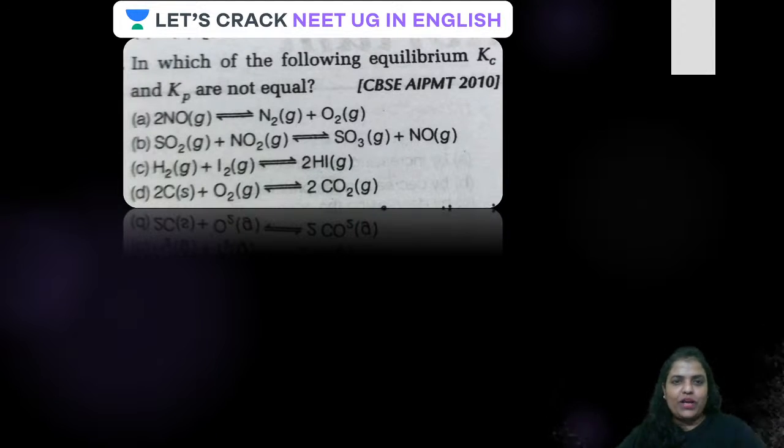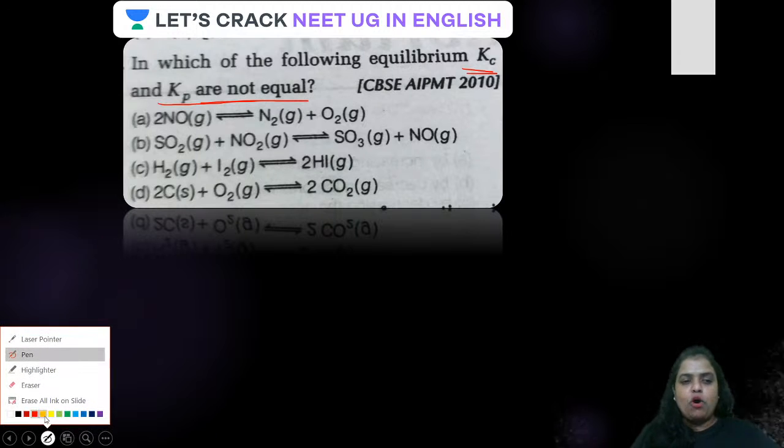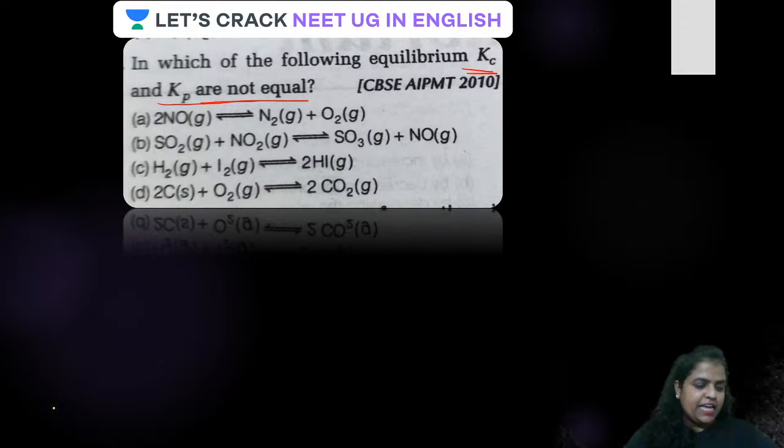Okay, guys, have a look at the next question. In which of the following equilibrium Kc and Kp are not equal? Remember, ये बहुत ही बढ़िया क्वेश्चन है. इसका डेरिवेशन बोर्ड एग्जाम में पूछा जाता है.